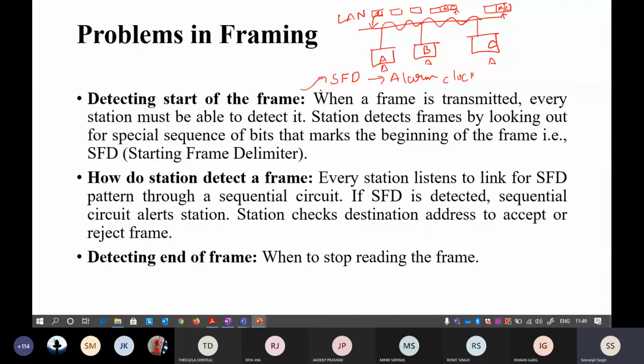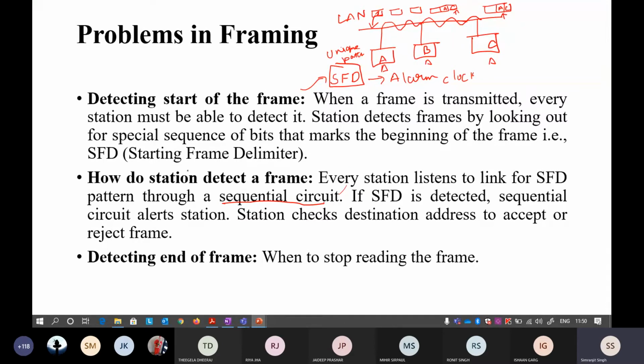So this SFD is just a unique pattern. This unique pattern is recognized by something called a sequential circuit, most probably a flip-flop, and it enables this sequential circuit to alert all the stations connected in the LAN to awake, because a particular frame is coming towards you.